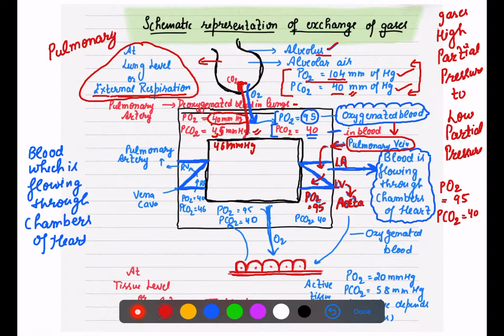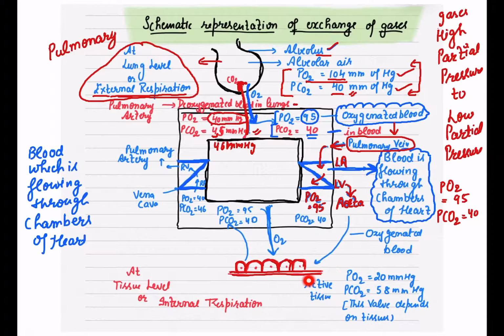Now your tissues, they are high energy. They are active tissues, so they are going through active metabolic processes. So what is the partial pressure of oxygen there in your tissue? That is 20 mm of mercury. And what is the partial pressure of carbon dioxide in the tissue? That is 58 mm of mercury.